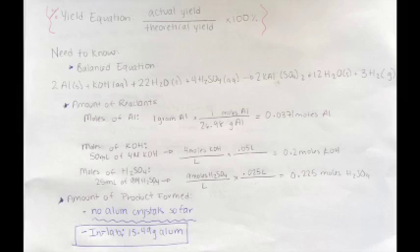Next, we need to find the amount of moles of reactants, which include aluminum, potassium hydroxide, and sulfuric acid. For aluminum, we divide the mass of aluminum foil by the molar mass of aluminum, and we get 0.0371 moles. For KOH, we have molarity, so we use the 50 mL and multiply the molarity by the volume. So what we get is 4 moles per liter times 0.05 liters, which gives us 0.2 moles KOH. The same goes for sulfuric acid. We multiply 9 moles per liter by 0.025 liters and get 0.225 moles of sulfuric acid.